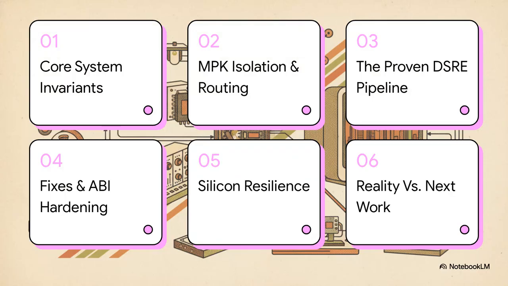Here is our roadmap for today. We'll hit core system invariants, MPK isolation and routing, the proven DSRE pipeline, critical fixes and ABI hardening, silicon resilience and SFDP, and finally, proven reality versus next work. Let's get right to it.